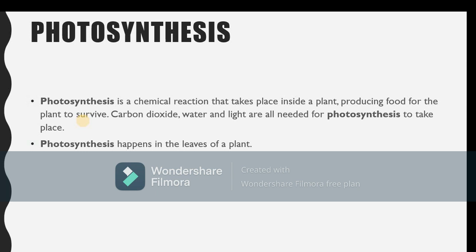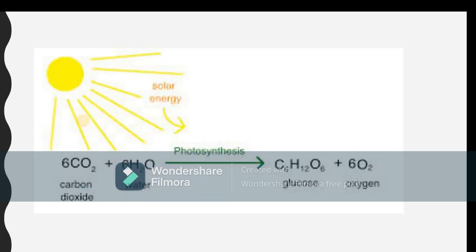Photosynthesis happens in the leaf of a plant, and the chemical equation is that 6 carbon dioxide molecules join together with water inside the leaf in the presence of chlorophyll, and as a result glucose will form and oxygen will be released.